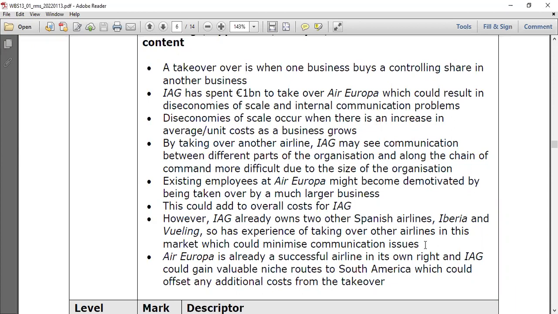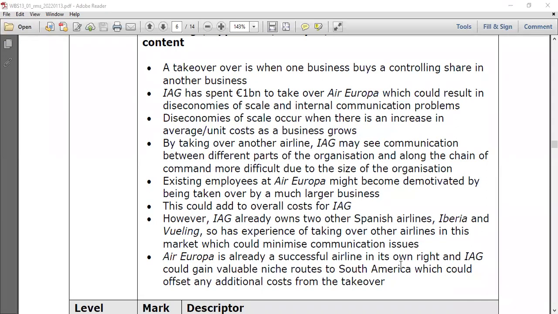The first point they are trying to mention is that, like the other two airlines, Iberia and Vueling, they have experience of taking over airlines in this market. And also, Air Europa is already a successful airline in its own right, and IAG could gain a valuable niche route to South America, which could offset any additional cost. So like that, they are giving two positives and two negatives when you write this 8-marker question.